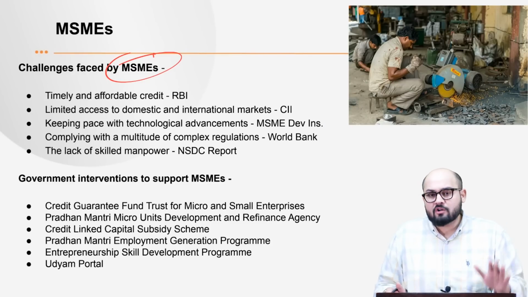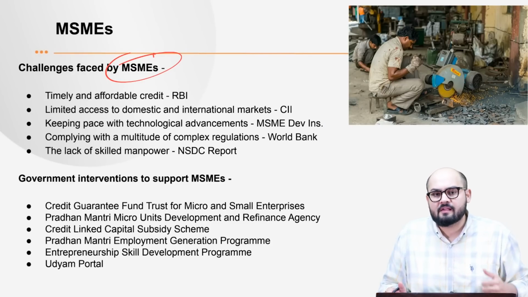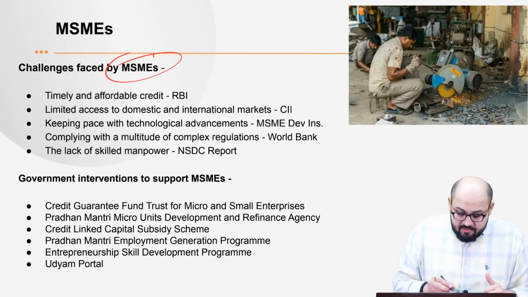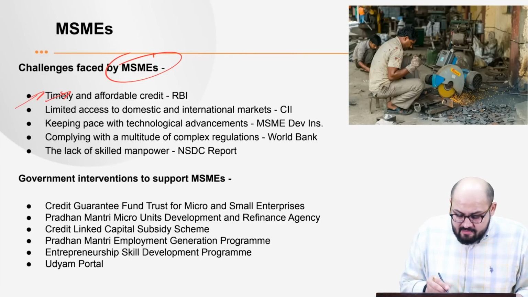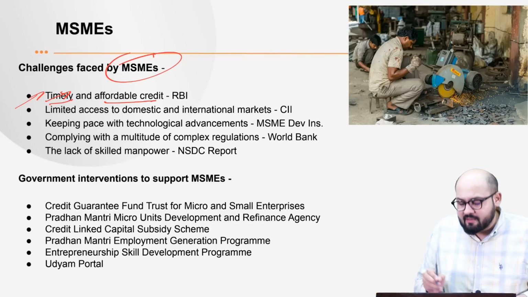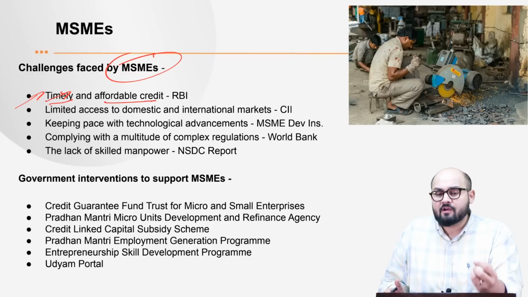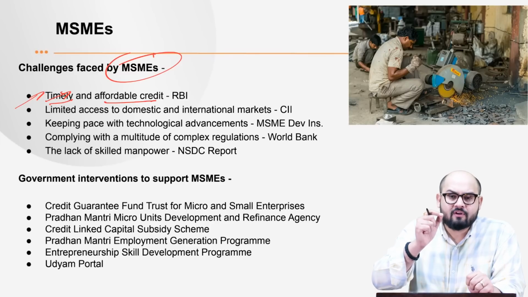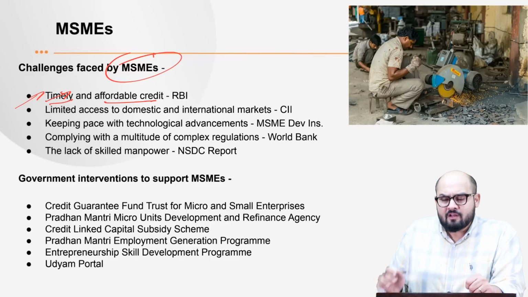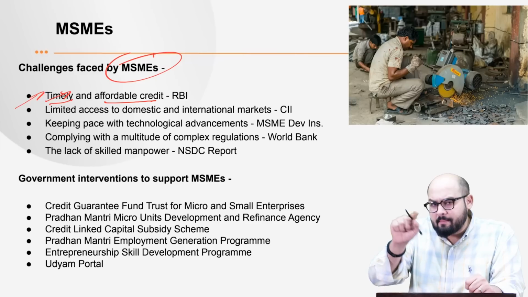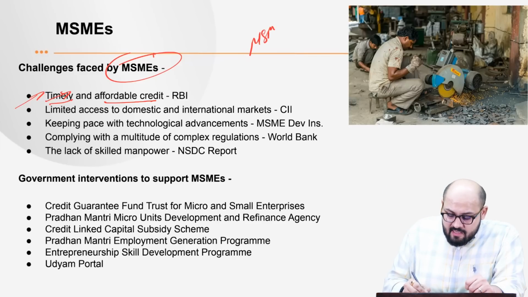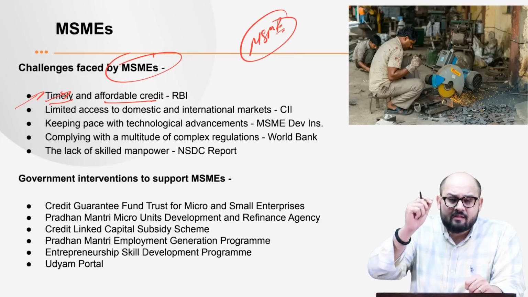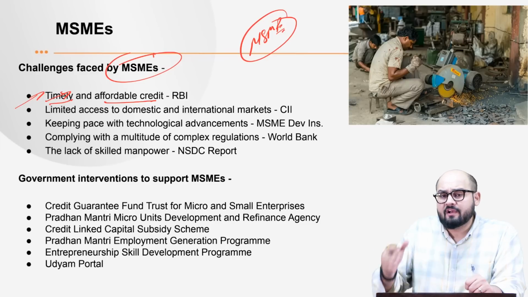See, as we talked about, the basis of the article is access to finance. So the most important challenge is that the MSMEs lack timely and affordable credit. Because you have got the traditional lenders, for example, banks. Now, they often perceive these MSMEs as risky borrowers because these MSMEs don't have the capacity of collateral, or they don't have proper banking transactions.